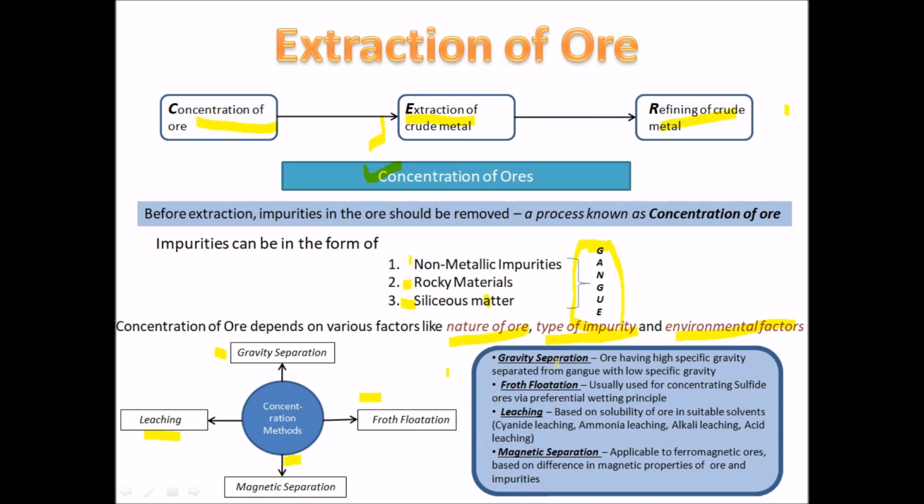In gravity separation, the ore having high specific gravity is separated from the gangue particles with low specific gravity, whereas froth flotation is usually used for concentrating a sulfide ore by a preferential wetting principle. Leaching is based on the solubility of the ore in suitable solvents. Leaching can be the cyanide process, ammonia leaching, alkali leaching, and acid leaching. Magnetic separation is applicable to ferromagnetic ores which contain iron particles, and it is based on the difference in the magnetic property of the ore and the impurities.